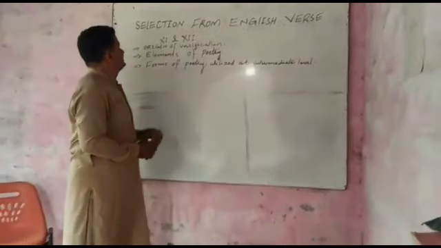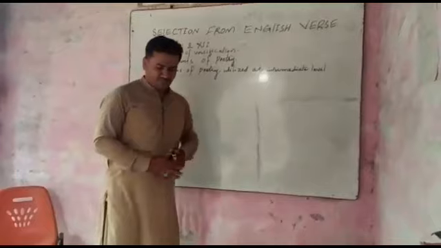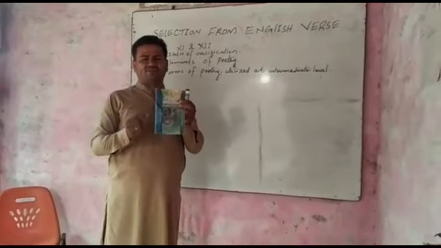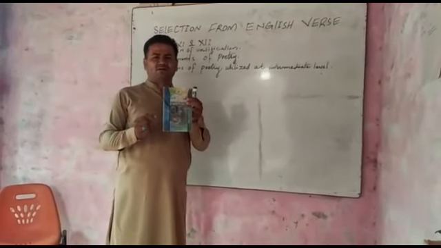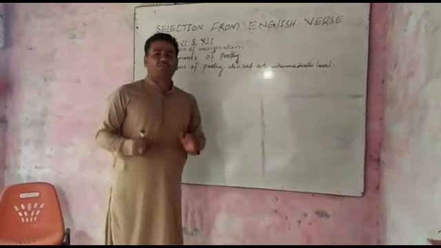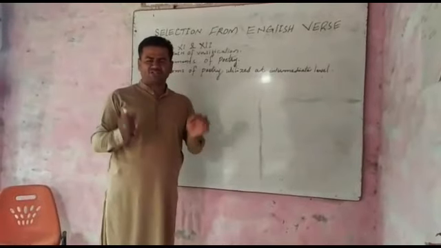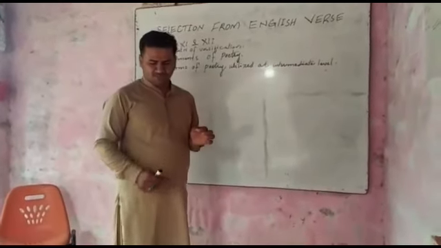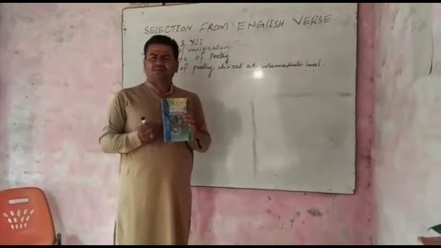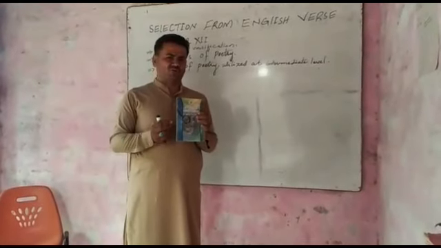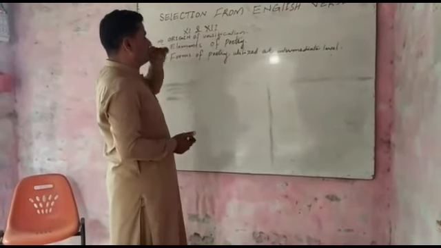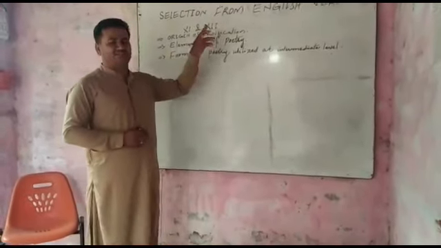So our topics are derived and taken from this book. This one is a book which is correlated with our intermediate syllabus. Selection from English Verse. The English verse means a poem. Versification means poetry. No doubt, there are so many poems in English literature, but a few selected poems are given in this book. So, Selection from English Verse is the first year intermediate syllabus.